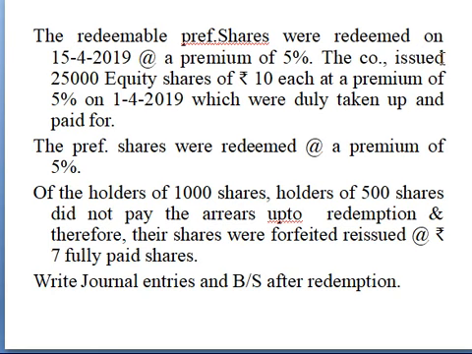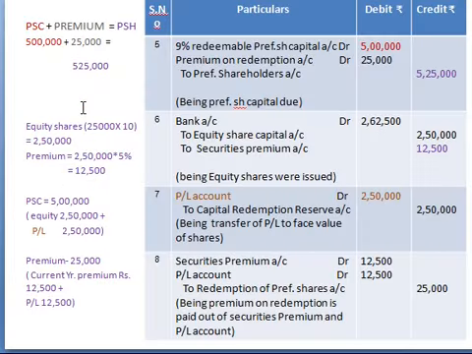Then next, which is given here, the company issued 25,000 equity shares of rupees 10 each at a premium of 5%. Now we'll pass the entry for this equity shares. That is bank account debit. See here, the company issues the equity shares, which means company receives the money. So debit, what comes in? Bank account debit to equity share capital account to securities premium account.